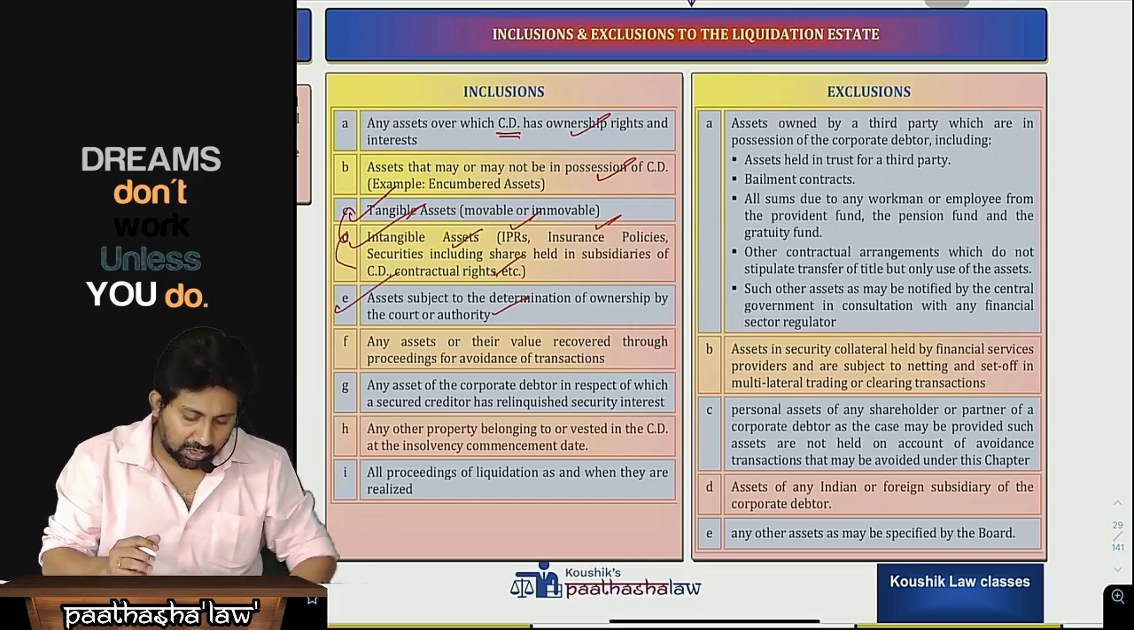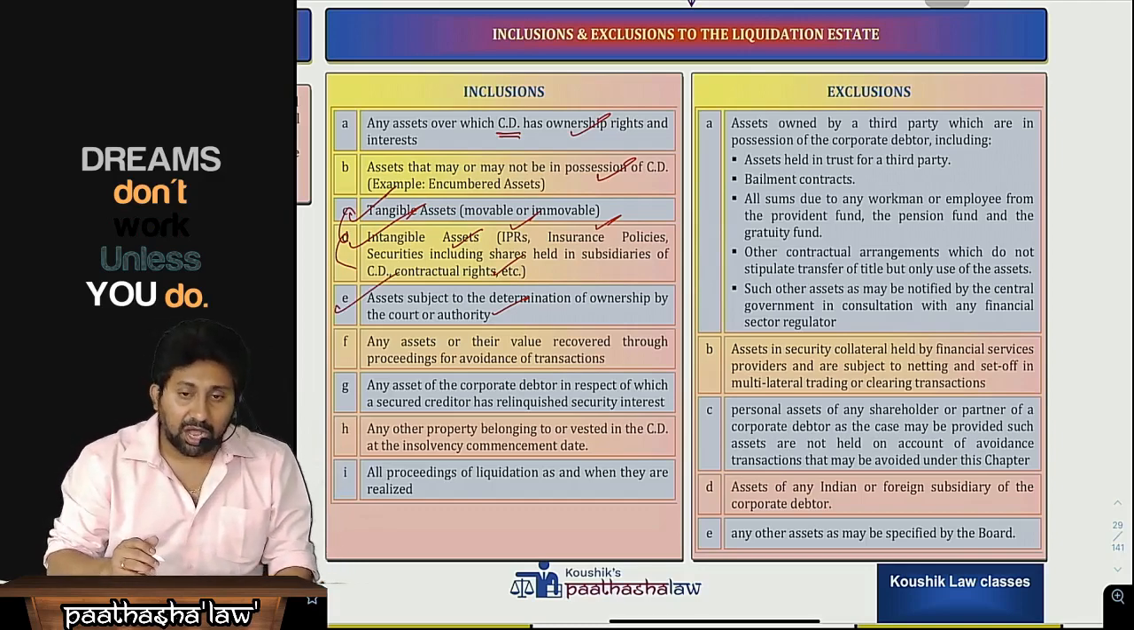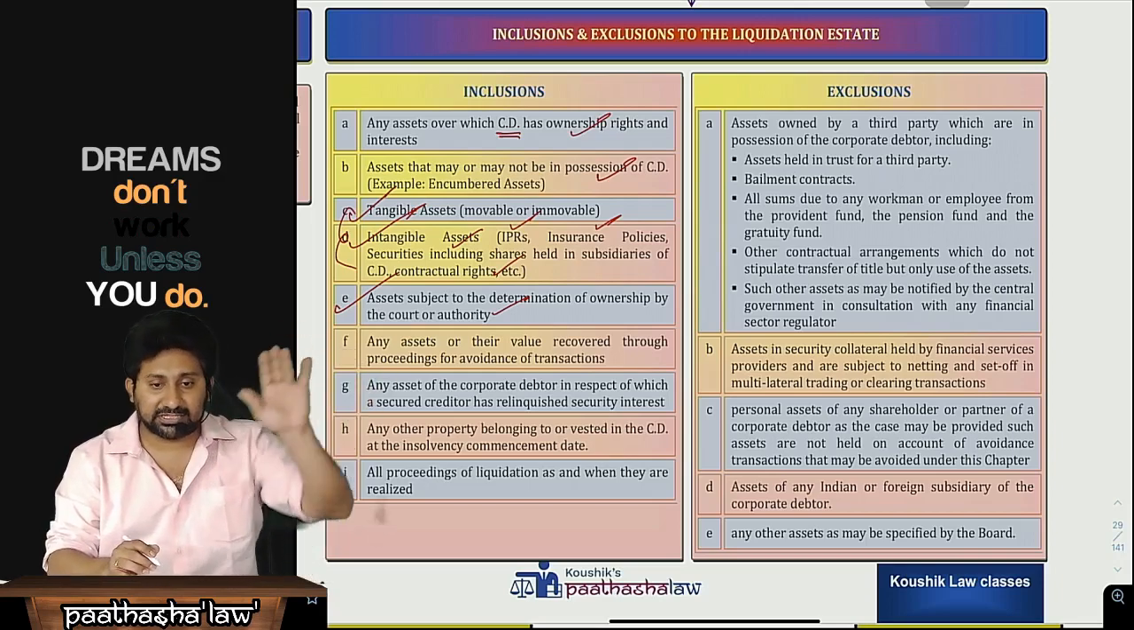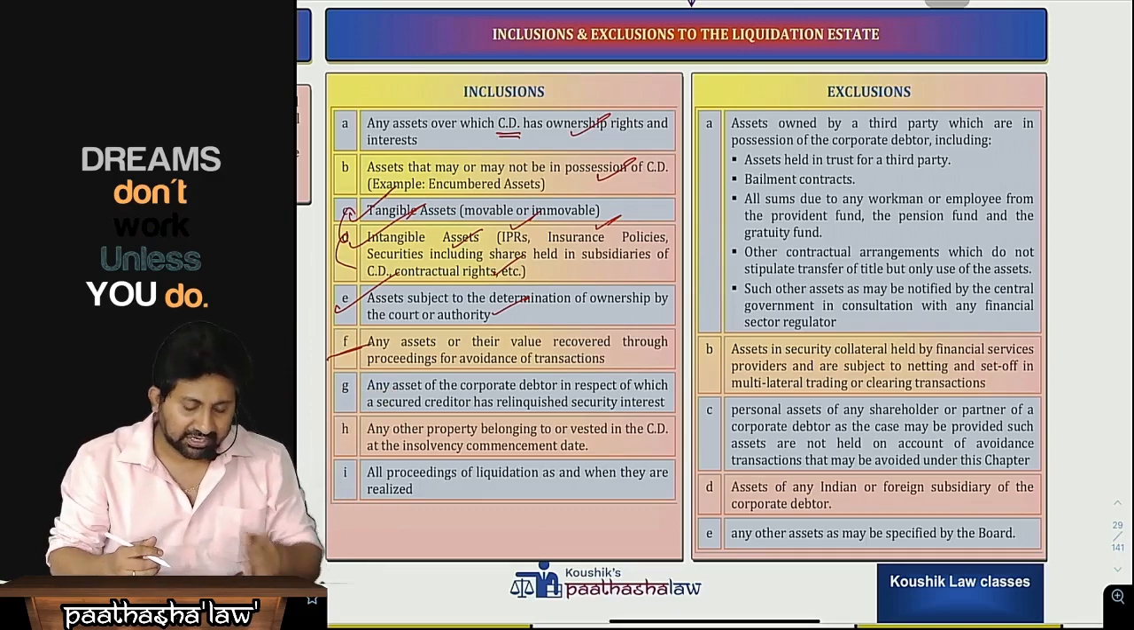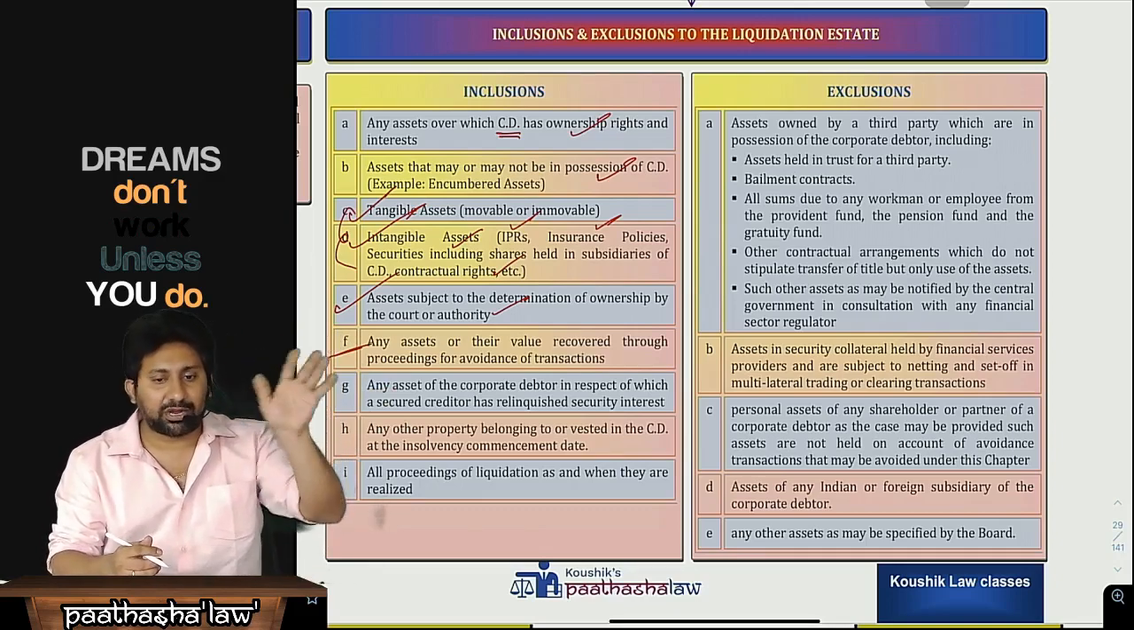Next, any assets or their value recovered through proceedings for avoidance of transaction. I will discuss the meaning later; keep this in mind. Avoidance transactions we are going to read next. At that time, when I discuss this, you will understand and won't require any other explanation again.